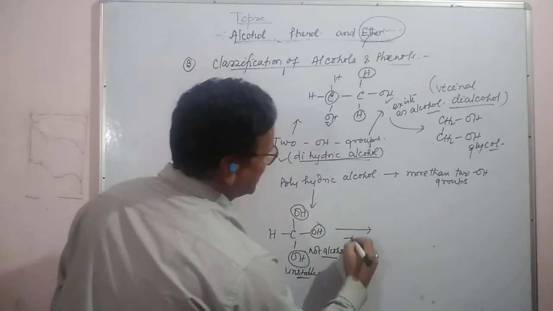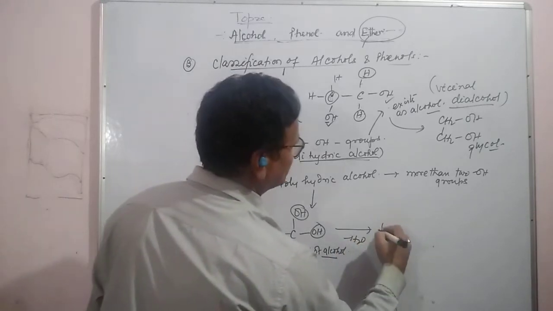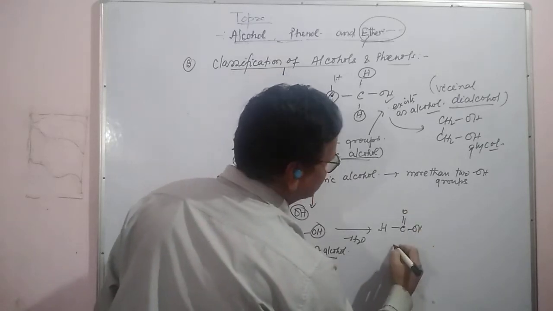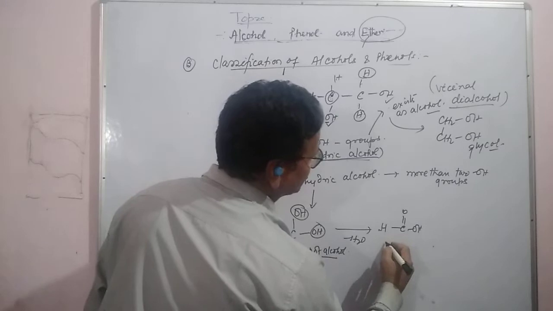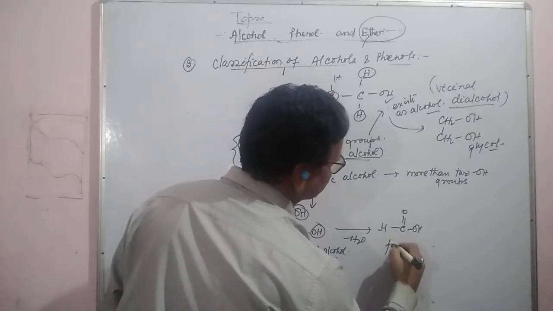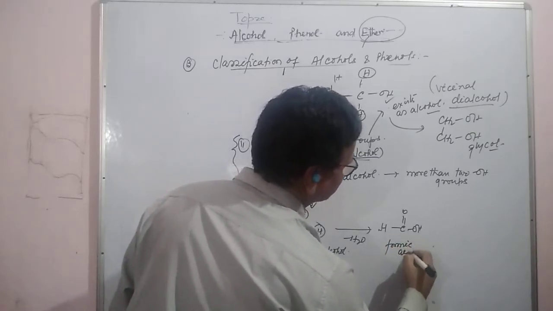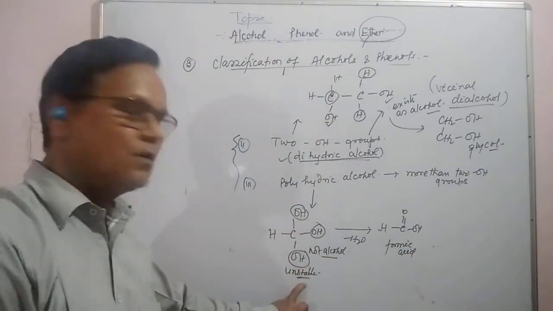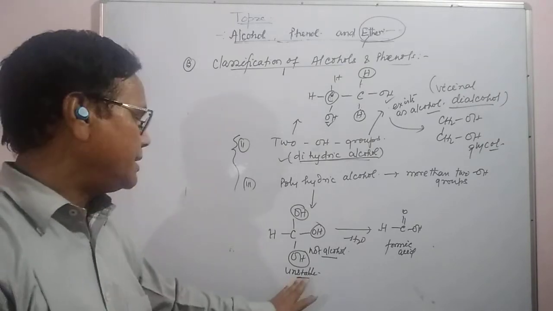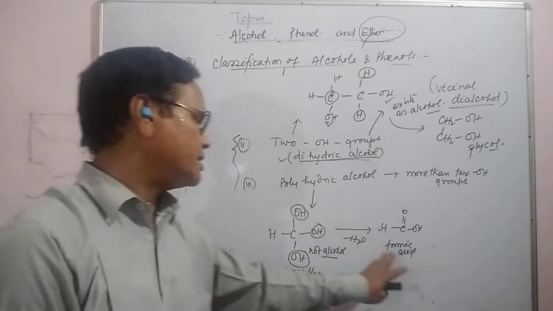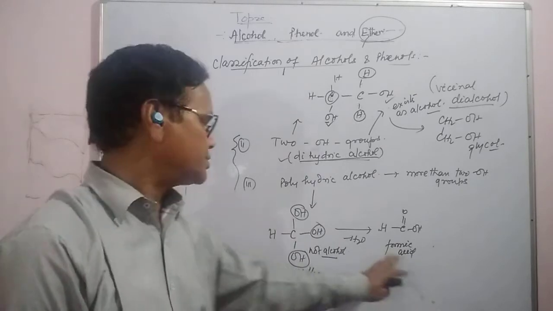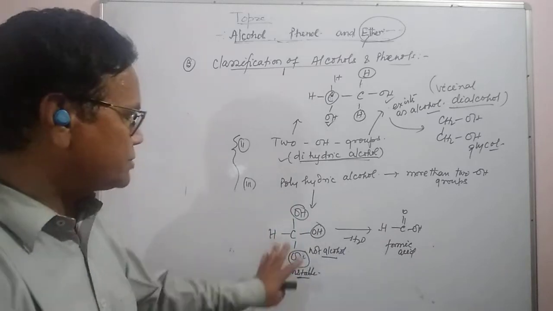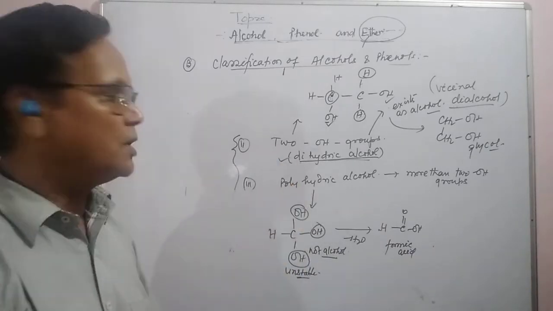It will release water and form HCOOH, that is carboxylic acid, formic acid. Formic acid will be formed. So this alcohol is unstable and does not exist. It exists in the form of formic acid. So this is not alcohol. It does not come under alcohol.